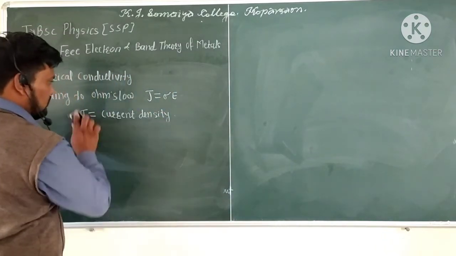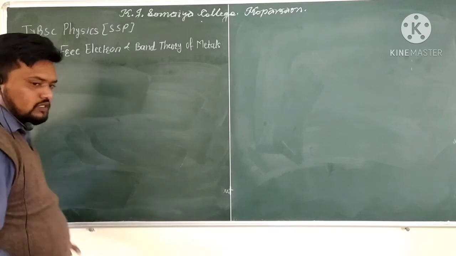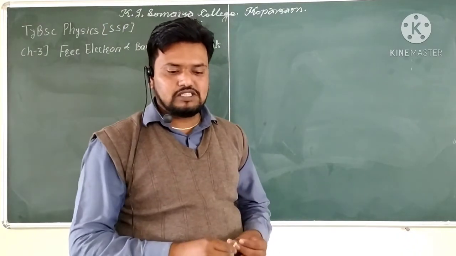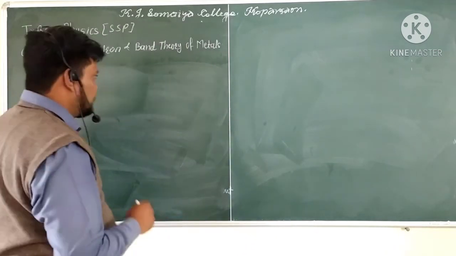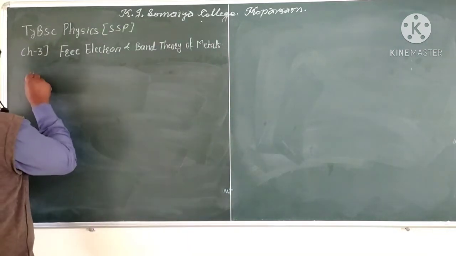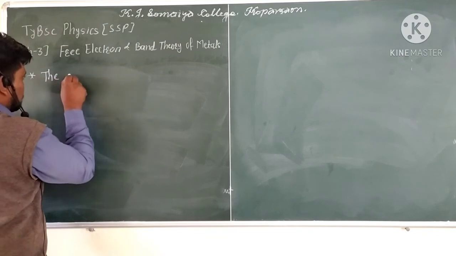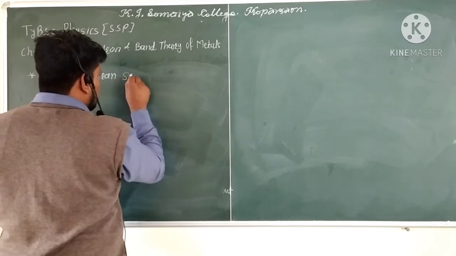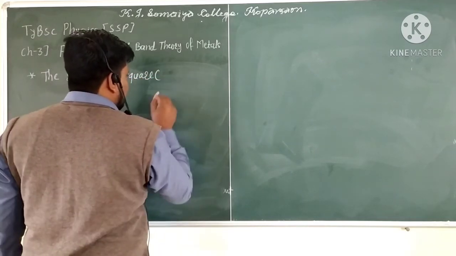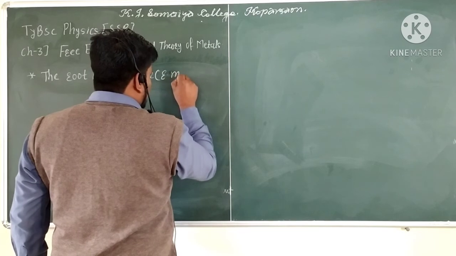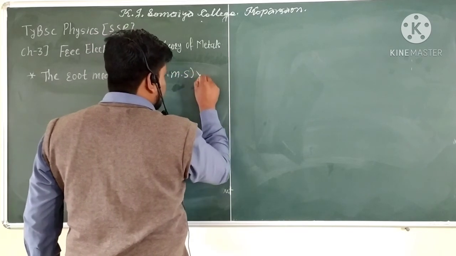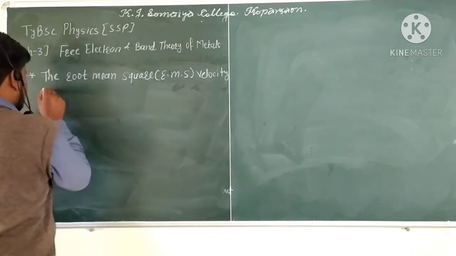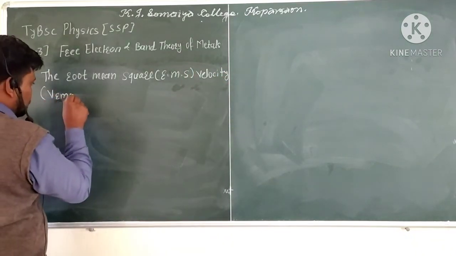So the root mean square velocity, which is calculated at room temperature with the help of the equipartition theorem, is considered as the VRMS velocity.